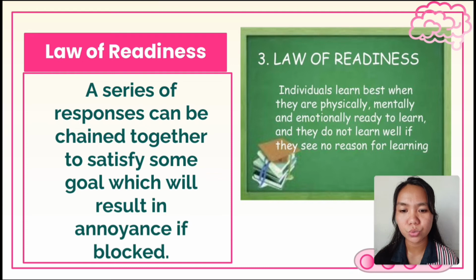You cannot make your students learn because they are not yet ready physically, mentally, and emotionally. For example, if you teach grade 1 students algebra, statistics, or logarithms, even though you do everything to teach them that mathematics problem, the students will not learn because their mental development is not yet developed.